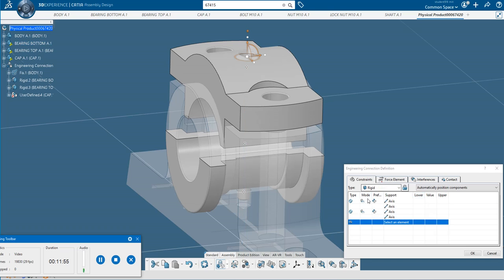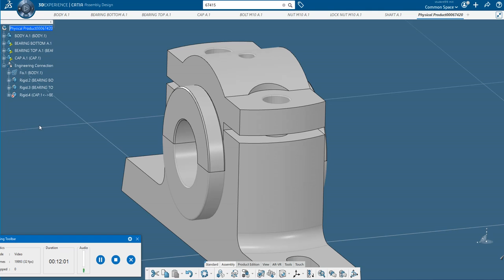Now you see it is converted to rigid. Click OK. Then you have to update this, either by pressing Ctrl and U, or by selecting this one.